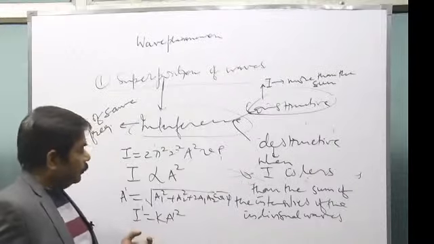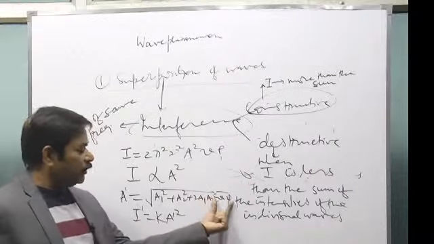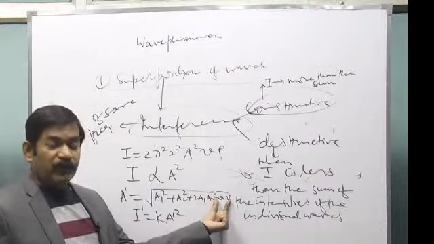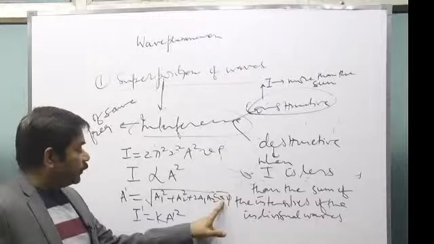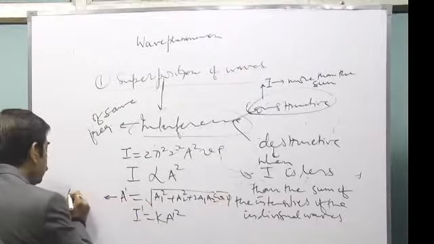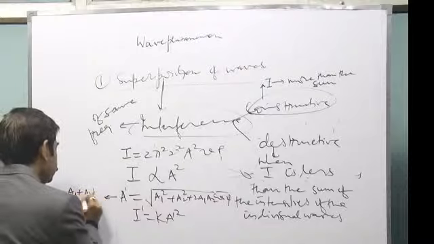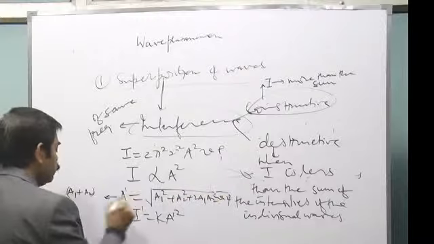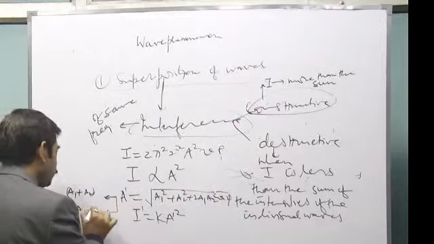Because the value of cos phi could be positive, cos phi could be negative also. When it is plus 1, this amplitude a dash will be a1 plus a2. If it is minus 1, it will be a1 minus a2.